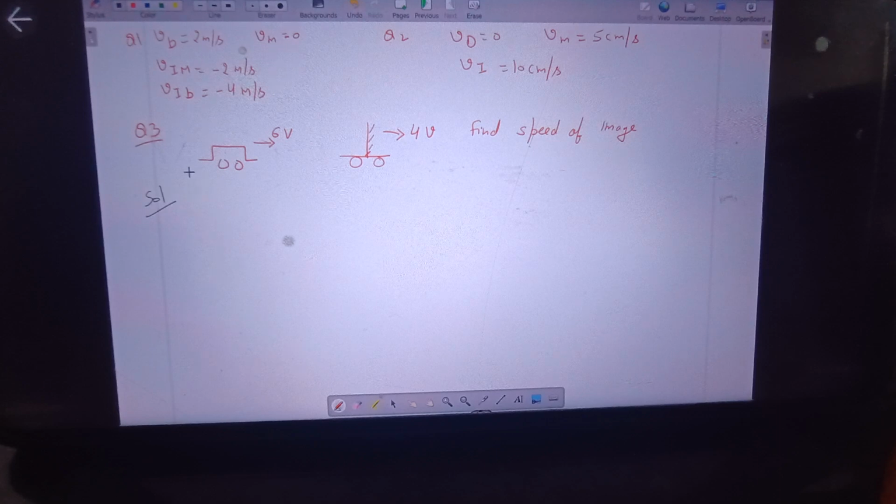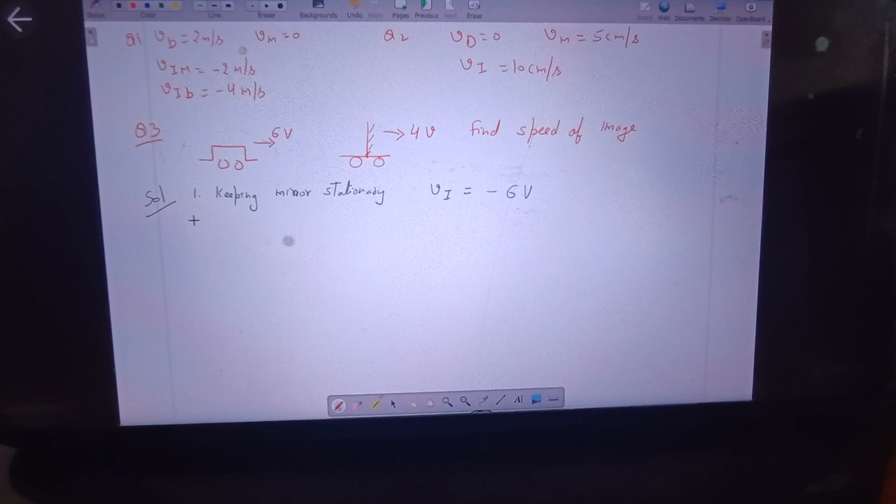So we discuss. First, keeping the mirror stationary, the speed of the image will be how much? Minus 6. Mirror is kept stationary. Only 6 equal to minus 6. We are finding with respect to the mirror now. I'm saying keeping the mirror stationary, and with respect to the mirror we're finding the velocity. With respect to ground, that's what I'm saying.